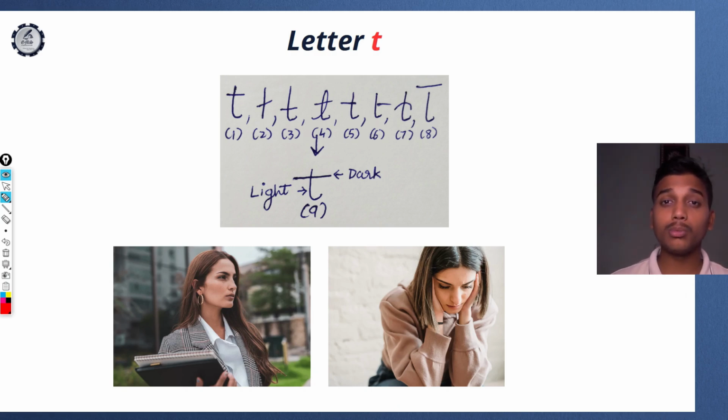So letter T is one of the most important letters in graphology. Letter T represents your confidence level, how big you dream, and whether you are sensitive towards criticism or not. Along with that, you can also get to know if you are a procrastinator, a productive person, or an impulsive person, right? You can also get to know if you are someone who says things too directly or says things in a smooth manner.